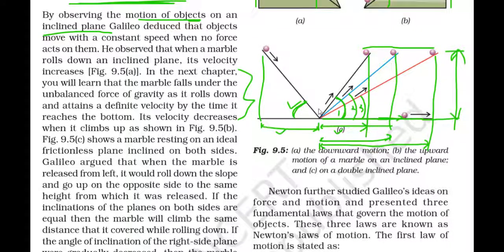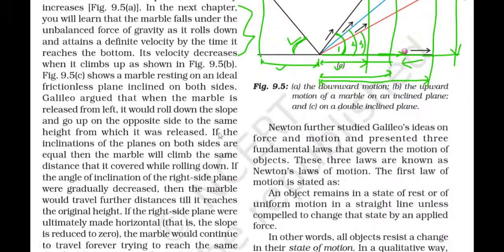But practically what happens? The ball is rolling down from here, it reaches this point, and after traveling a certain distance it comes to rest. That means the energy which was possessed by the ball is being resisted, so there has to be some other force applied in the opposite direction that makes the motion of the ball stop.